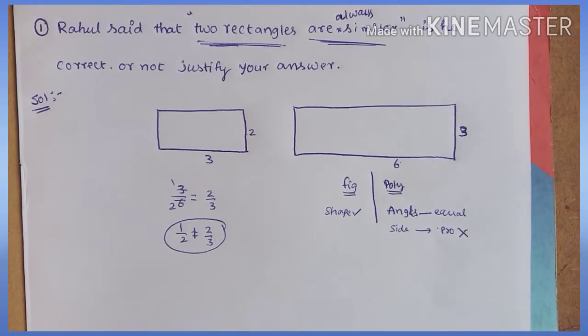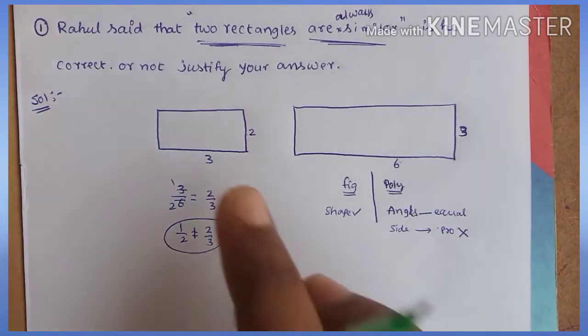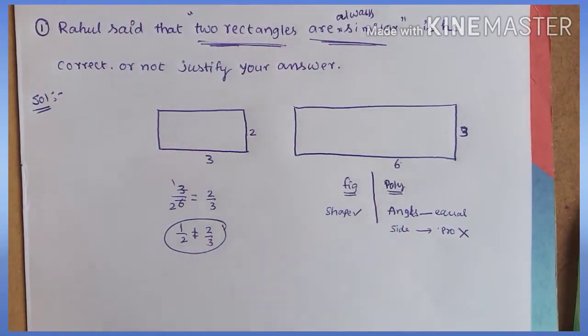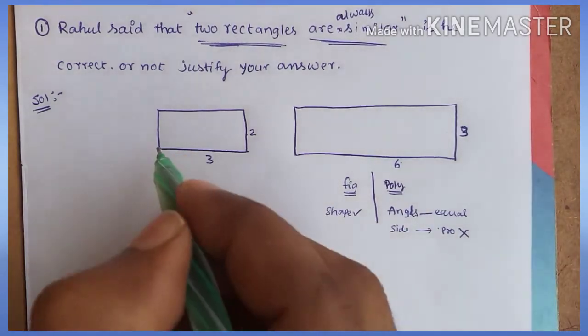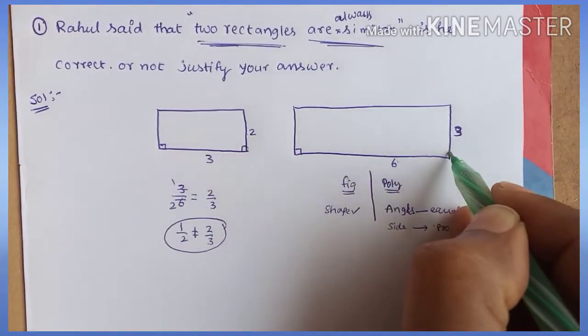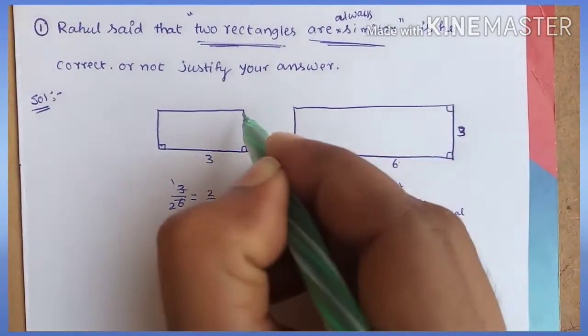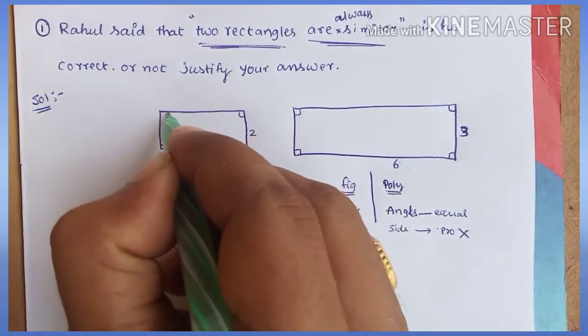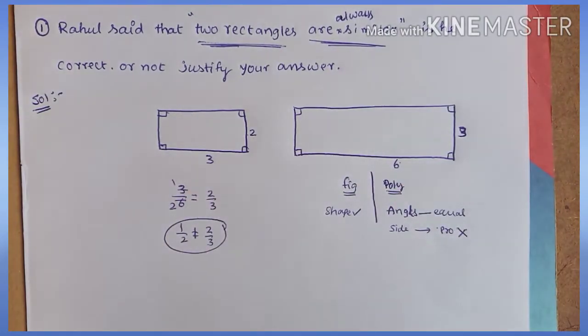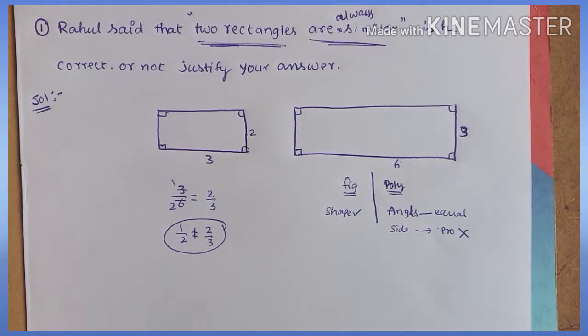Okay? Simply, here is the statement we can write, this is for your understanding. The two rectangles are not always similar because their corresponding angles are equal: first angle equals first angle, second angle equals second angle, third angle equals third angle, fourth angle equals fourth angle. Corresponding angles are equal but corresponding sides are not always proportional, so the two rectangles are not always similar, they may be similar. Okay, that is the content.